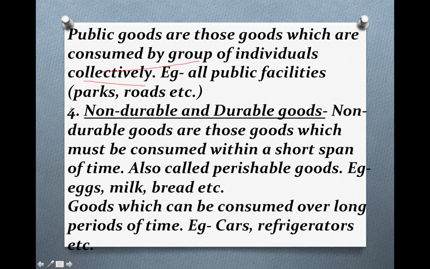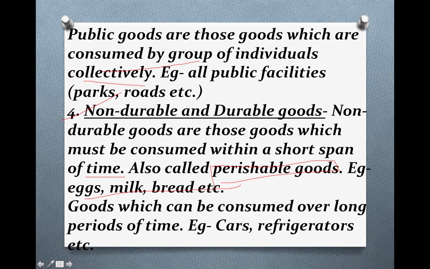Next, fourth is durable and non-durable goods. Now non-durable goods are those goods which must be consumed within a short span of time. They are also known as perishable goods. Just remember the other name also. It is also known as perishable commodities or goods. Now non-durable goods are those goods which must be consumed within a very short span of time. Means they cannot be kept for storage for a long period of time. They will get stale, they will get rotten. For example, eggs, milk, bread, these products cannot be kept for long in storage.